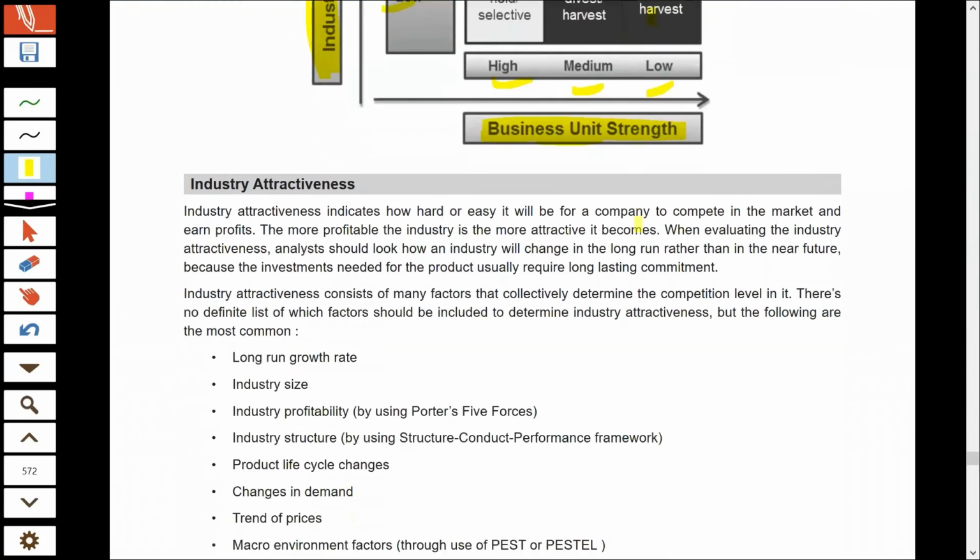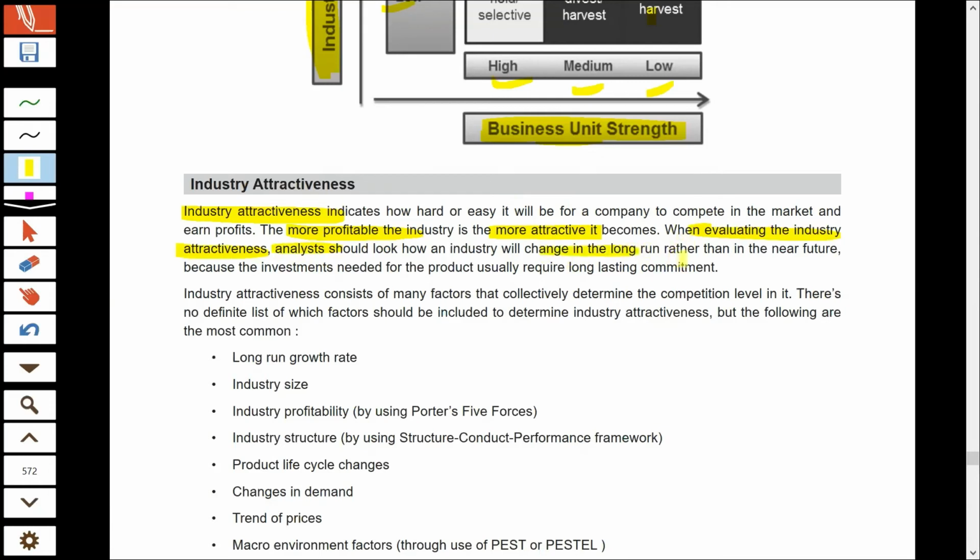Now, what is industry attractiveness? An industry is considered attractive if it is possible for the business unit to compete easily and to earn a good amount of profits. So if an industry gives a huge amount of profits, it is considered attractive. And if the chances of earning profits are less, the industry is considered unattractive. To understand whether the industry is attractive or not, any analyst should look at a number of factors.